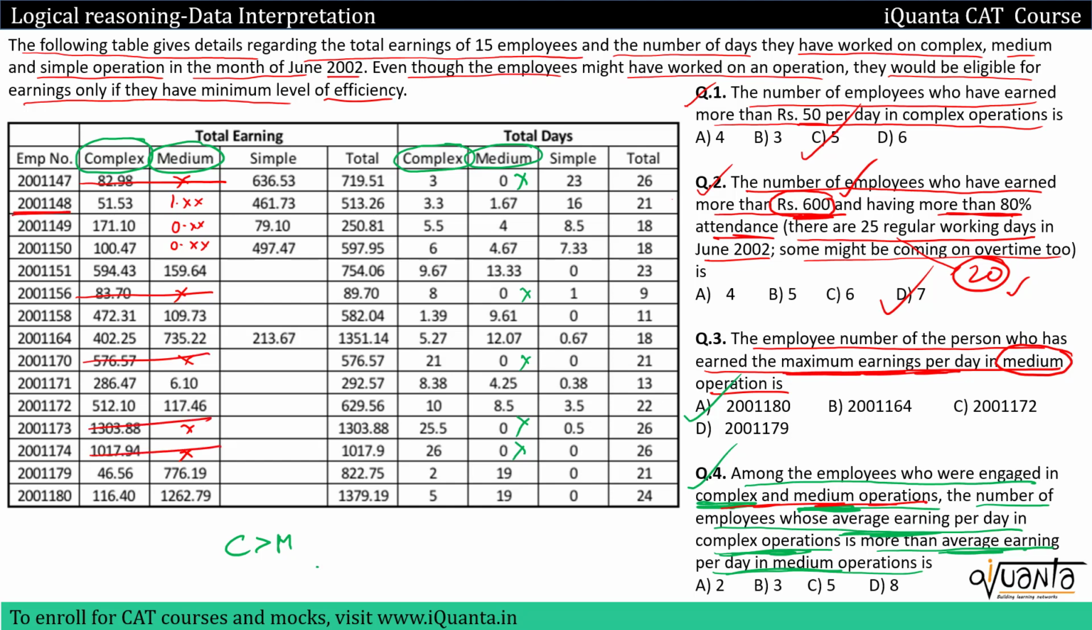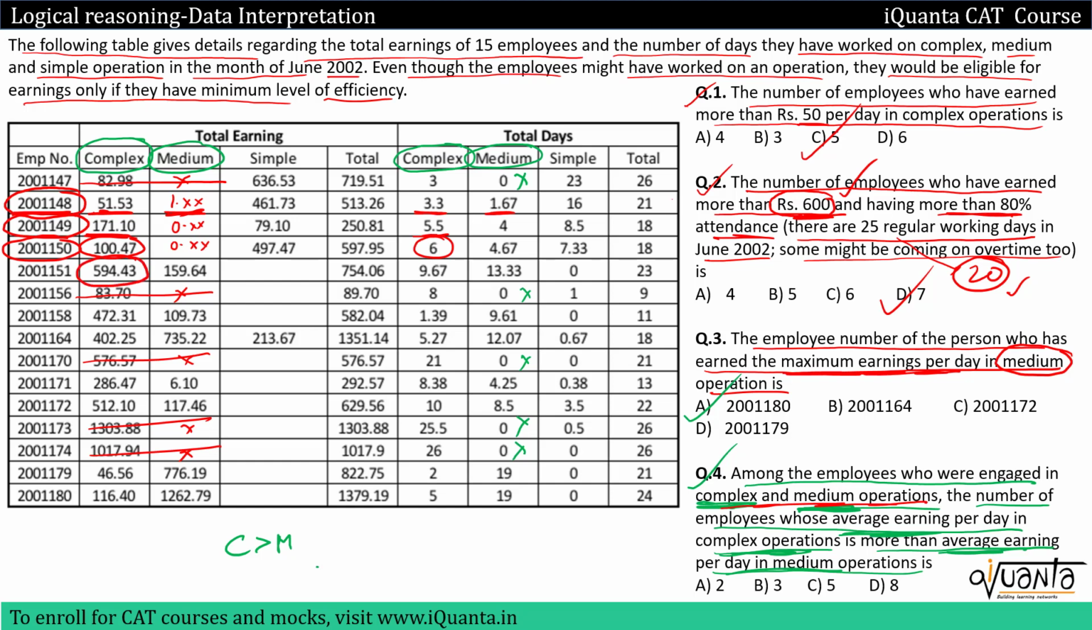Now let us do it for this second employee. 51.53 upon 3.3 will be somewhere around 17 point something, and this is 1 upon 1.6, so this will be very less than 17. For this employee, complex per day is greater than medium per day, so this is such an employee. Similarly for the next one, we'll have 171.1 divided by 5.5, which will obviously be greater than the medium per day, so we'll count this employee as well. Then the next employee, it is 100.47 divided by 6, very much greater than the medium. So we'll count this employee as well.